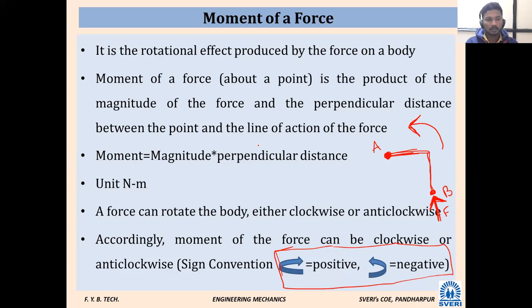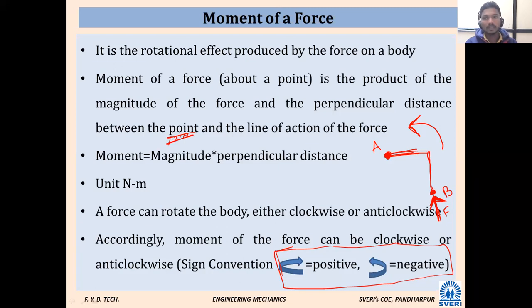Partially correct, but exactly which point? The desired point, the required point. At that point, what do we want to calculate?